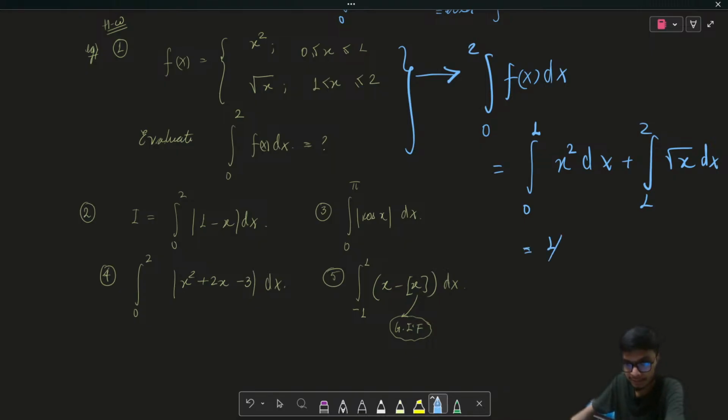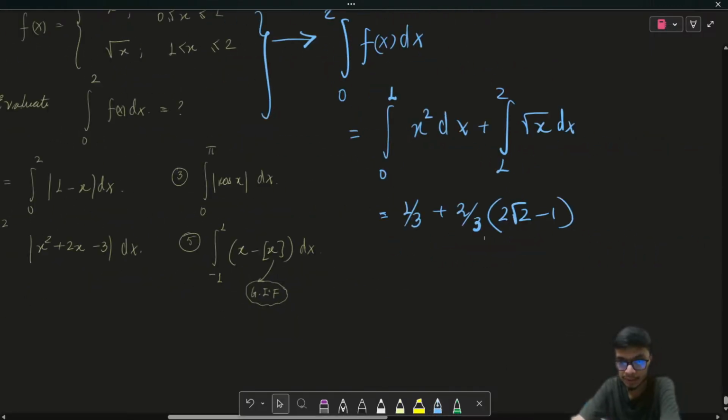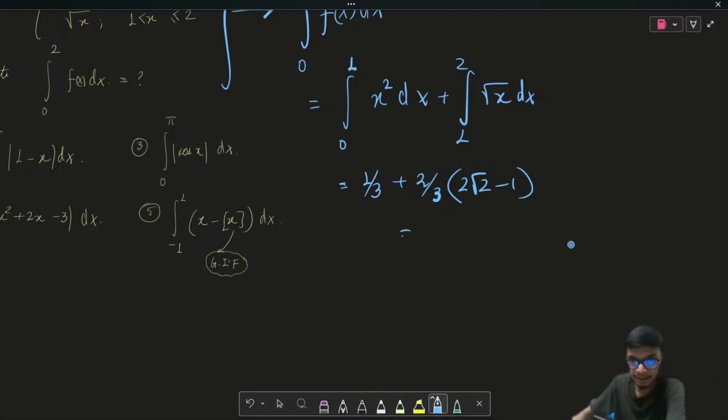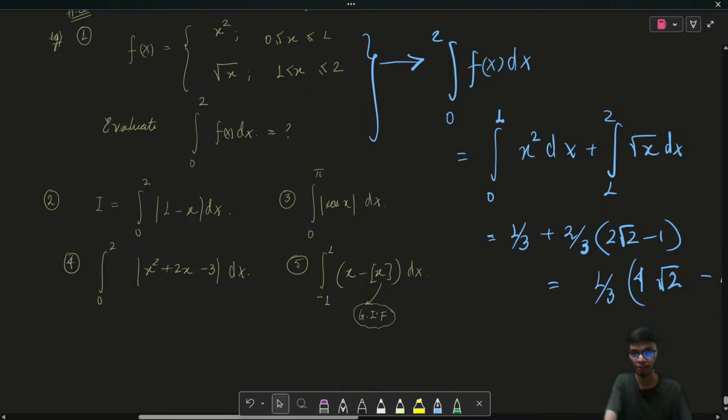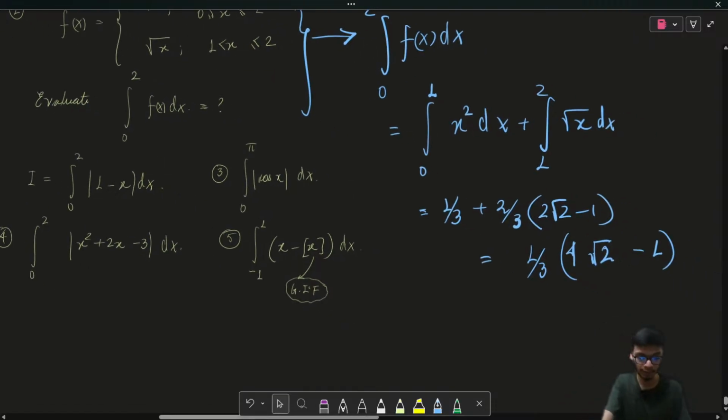If I carry out the integration, the first answer is going to be 1 upon 3, and the second one is going to be equal to 2/3 of (2 root 2 minus 1). So that is the answer we will get. If you combine this and simplify, the final result is going to be 1 upon 3 multiplied by (4 root 2 minus 1). I hope you have all got the same answer.